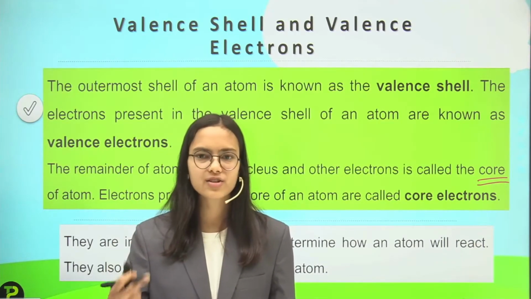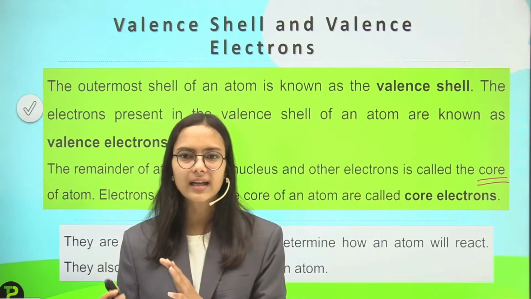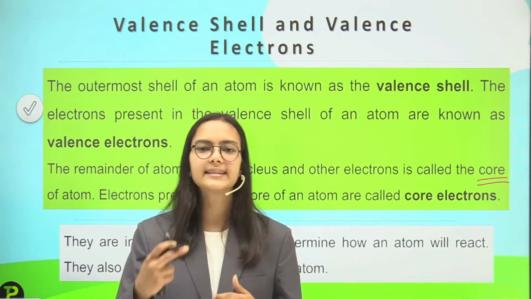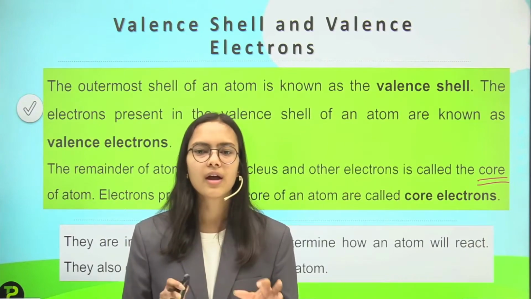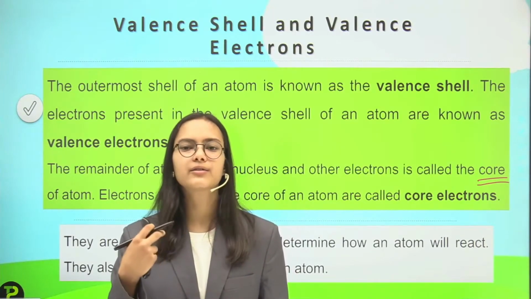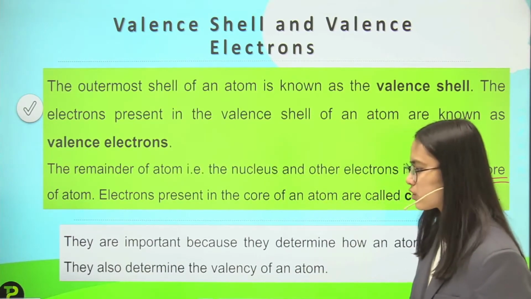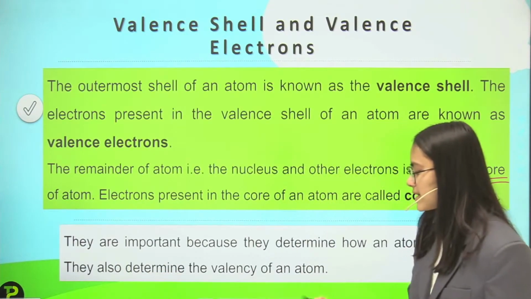So whether the valence shell is filled or not will be described by the valence electrons present in it, and that will help us to know whether the atom of the element will react or not. They also determine the valency of an atom.